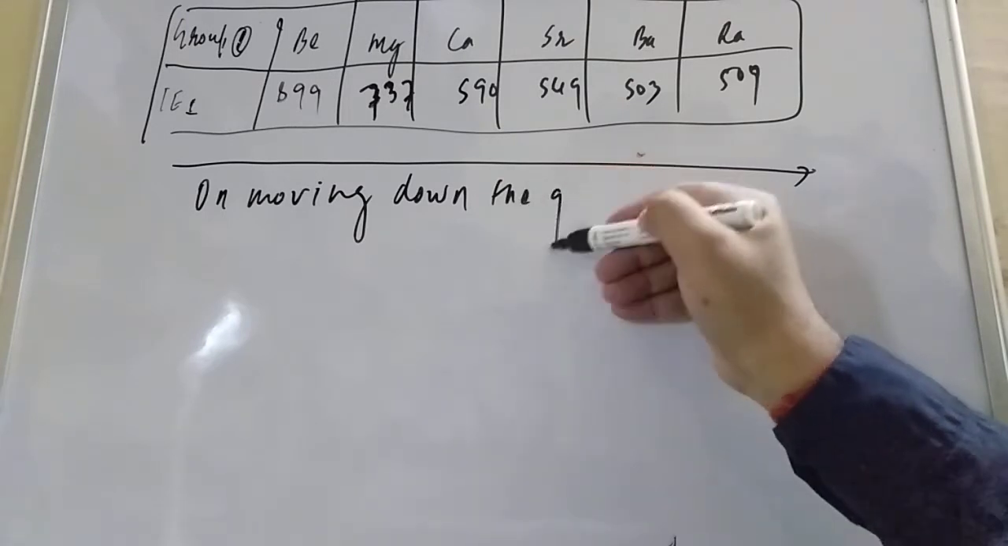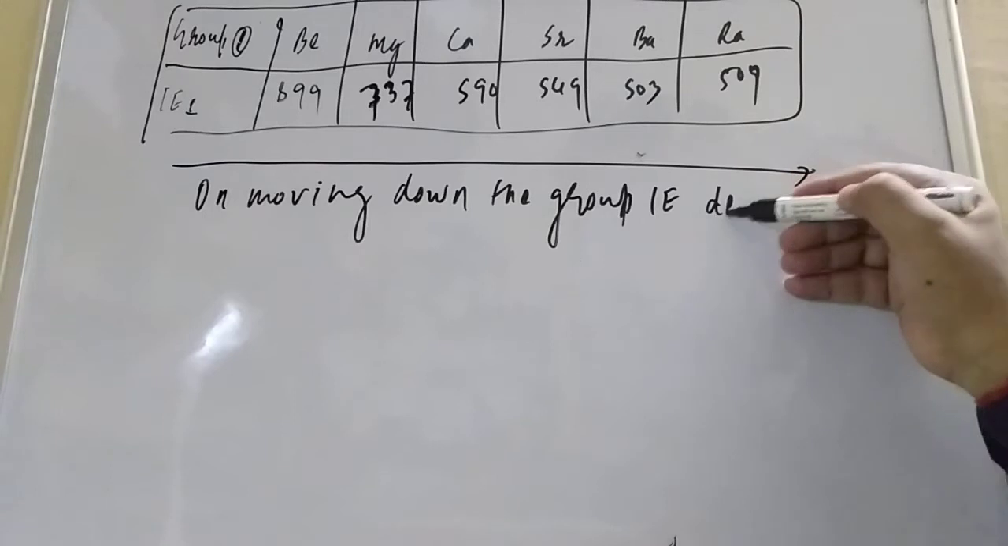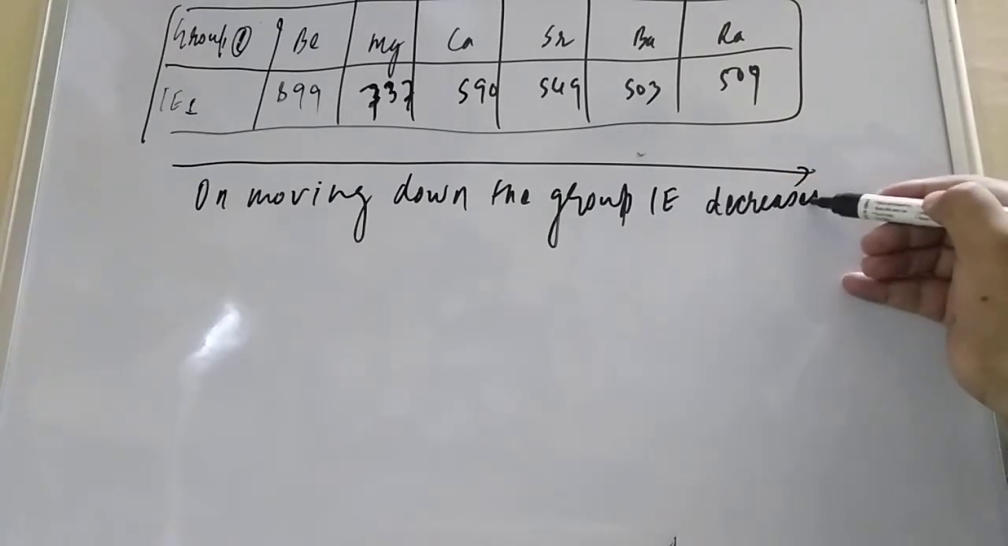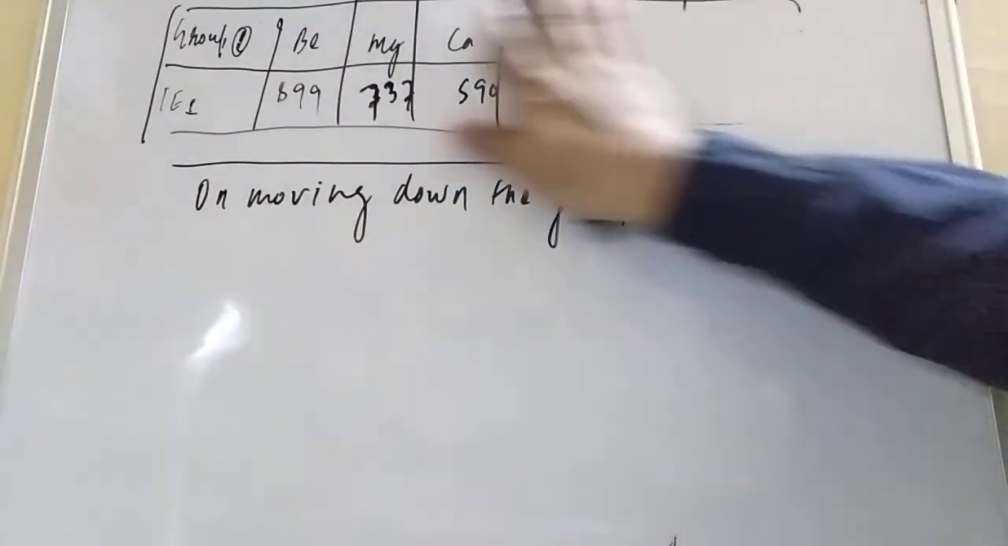So on moving down the group, ionization enthalpy, IE, decreases. This is our concept. Whenever you are moving down the group, you will find that ionization enthalpy decreases. Now let us move on and see the variation in period. I hope you are able to understand the group. So we are going to study the variation of ionization enthalpy in the period.